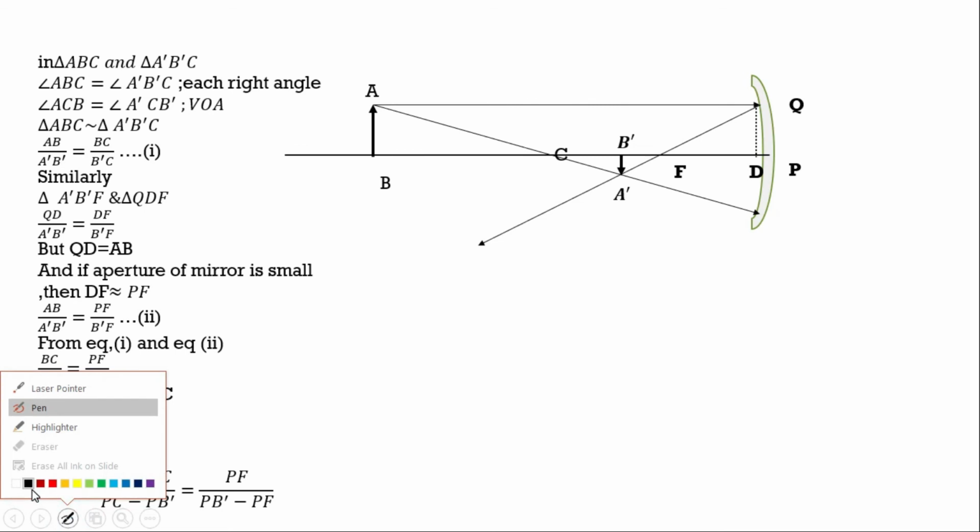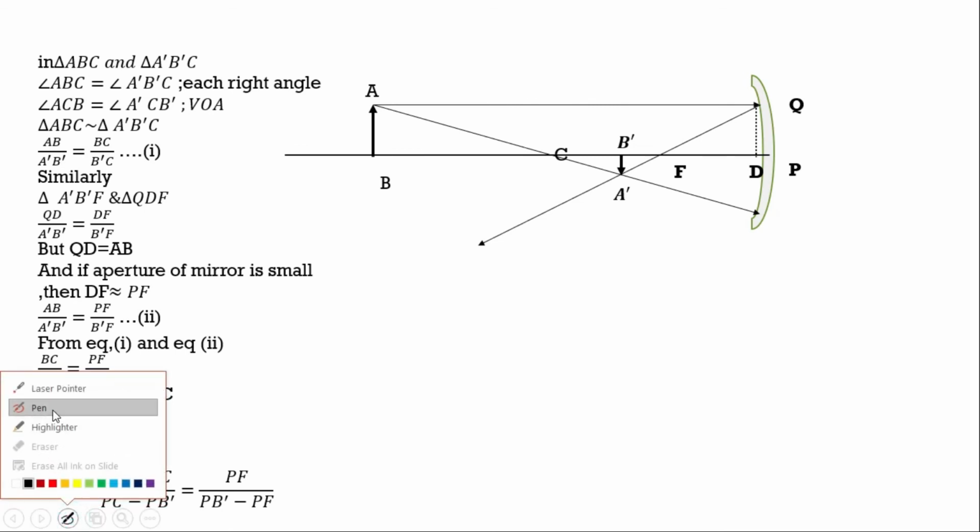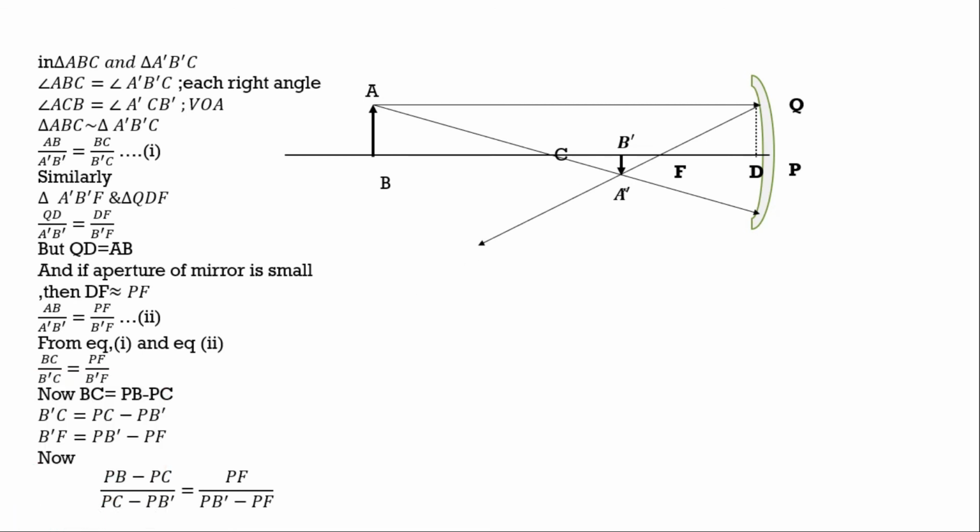Now, similarly, we'll take the other two triangles. Which triangle? A'B'F and QDF. I took this point as Q. See, this point is Q only.